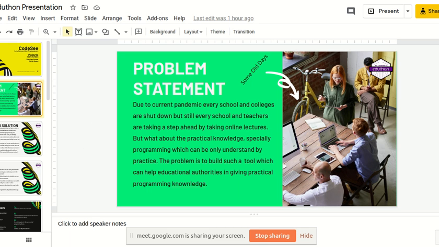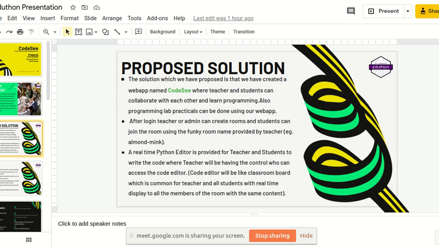The problem statement was that, due to this pandemic, schools and colleges have started their virtual classrooms, wherein students are given theoretical knowledge using online lectures. But what about the practical knowledge? To fill this small gap in programming, we have created a Python online compiler, or we can say editor, which is real time. Teachers who type on that editor and run the code will be seen by all the students who have joined the room in real time.